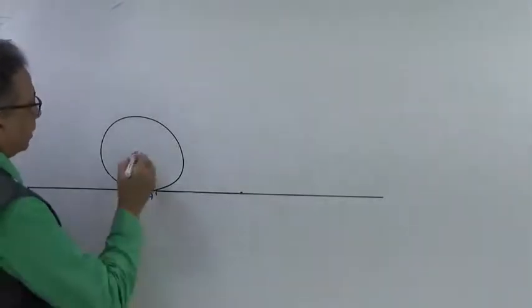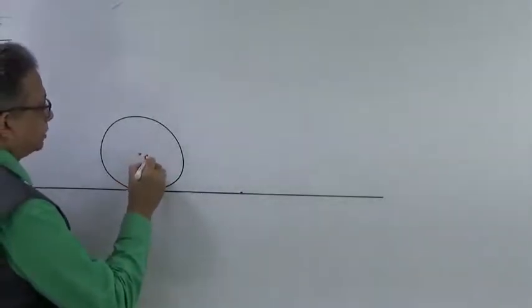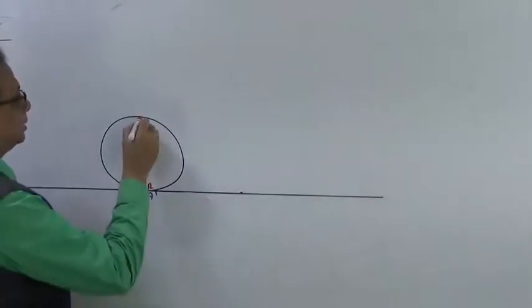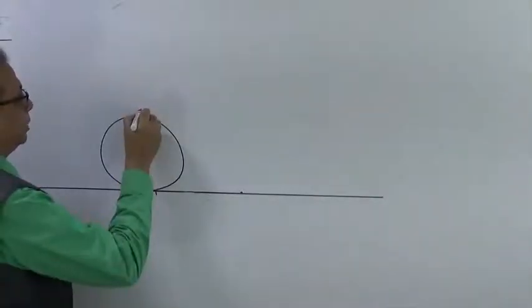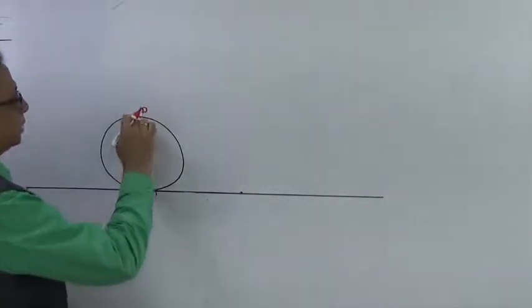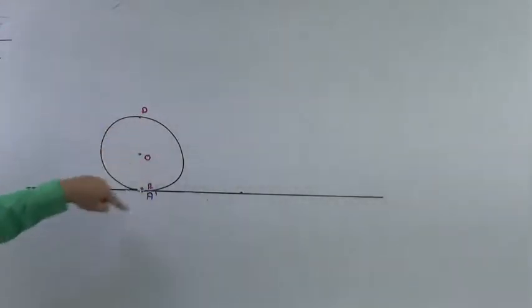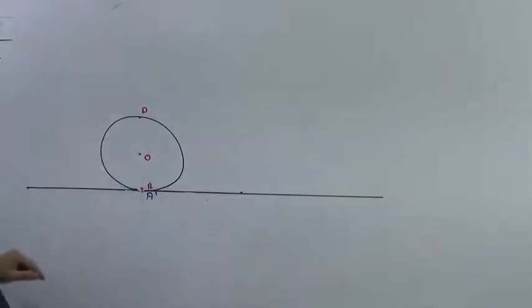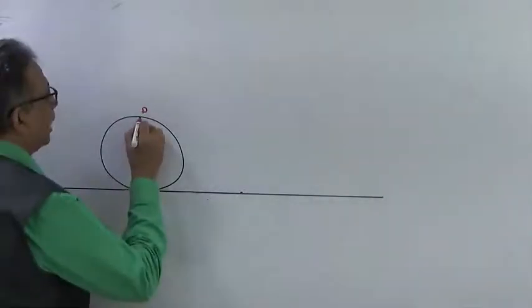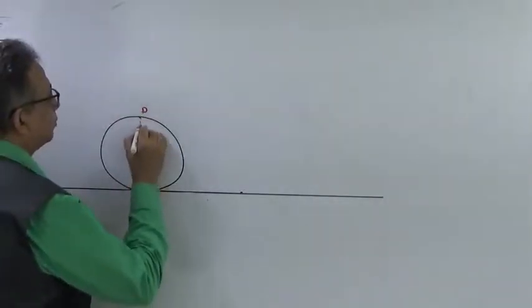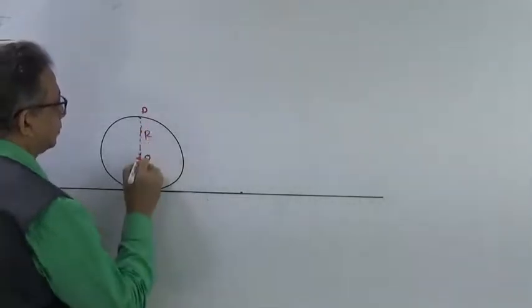Now this could be the center of mass. Let us give this point as A, and this is diametrically opposite point D, that is also on the rim of this particular wheel. As we know, the radius of this is given as R,